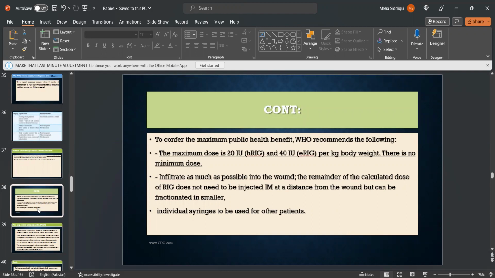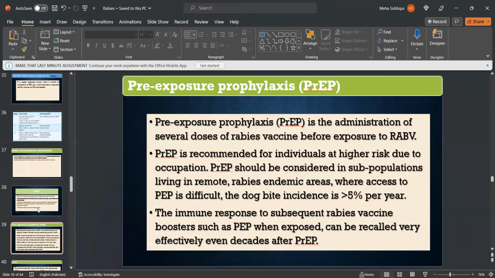The maximum dose is 20 IU per kg body weight for HRIG and 40 international units per kg body weight for ERIG. There is no minimum dose. Infiltrate as much as possible into the wound. The remainder of the calculated dose of rabies immunoglobulin does not need to be injected IM at a distance from the wound, but can be fractioned in smaller individual syringes to be used for other patients.